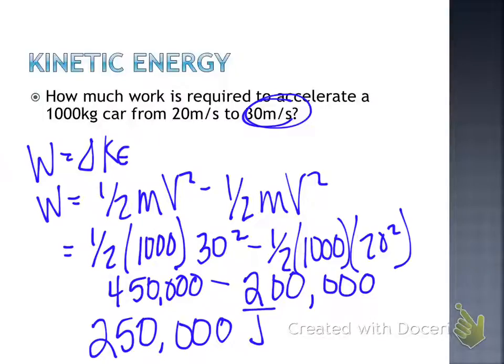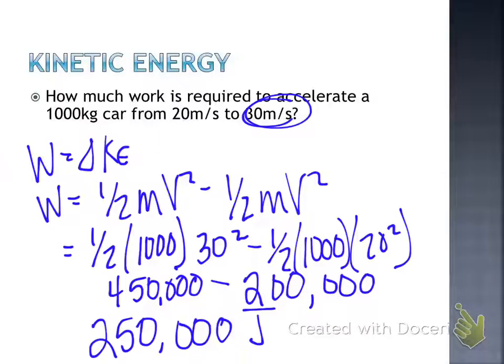Is that what we had? 250,000 joules. If I want to put that in kilojoules, what would my answer be? 250 kilojoules. Okay, because kilo means 1,000, right? So all we're doing is moving that back over. Does that make sense how we did that? Okay. Don't try to shortcut that, right?